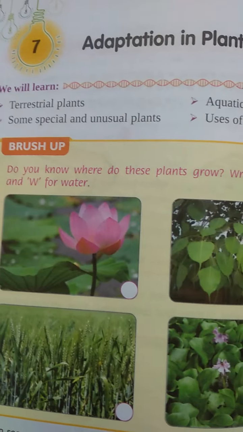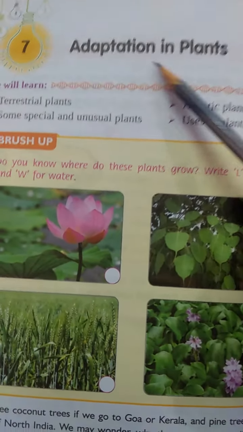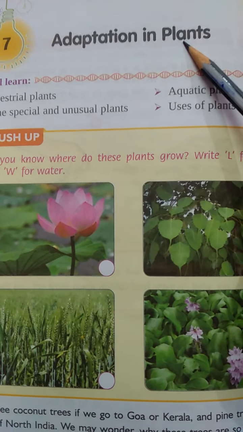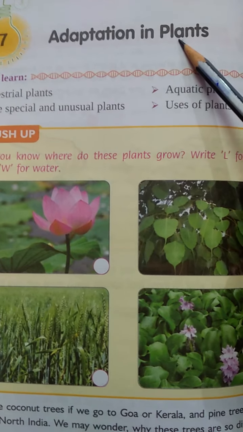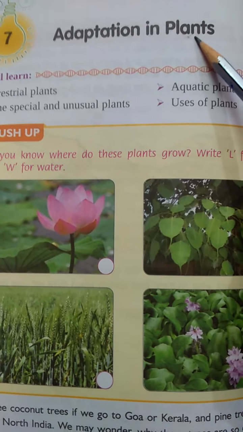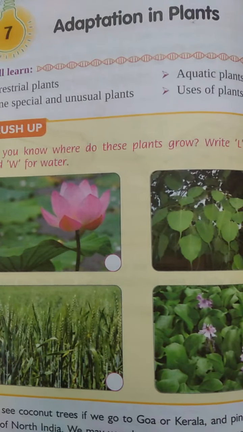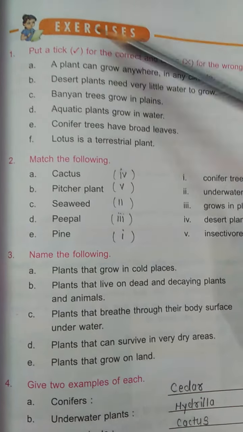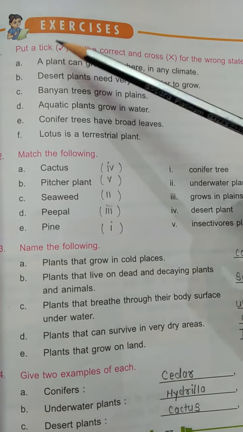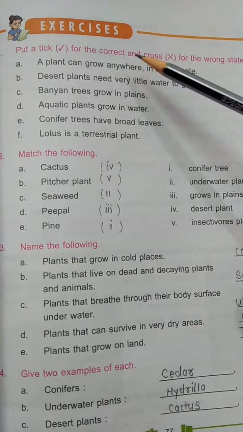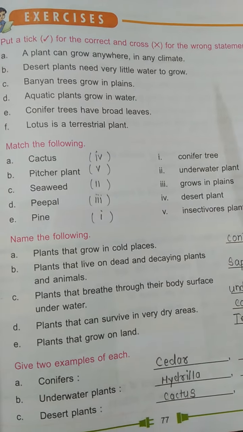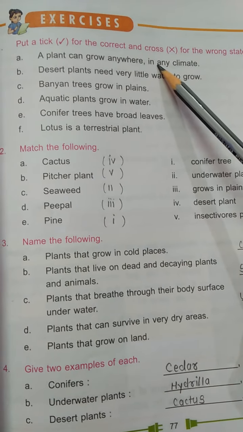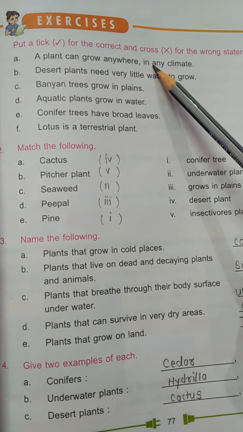Then let us see chapter number 7, adaptation in plants. Where the plants are adapted, means in which regions plants are adapted. We have to see all the regions: desert, hilly areas, cold areas. So many types of regions we have to see in this chapter. See here, exercise question number 1 is put a tick for the correct sentence and a cross for wrong statements. Firstly we have to read the sentence, after that we have to check whether the sentence is correct or wrong.